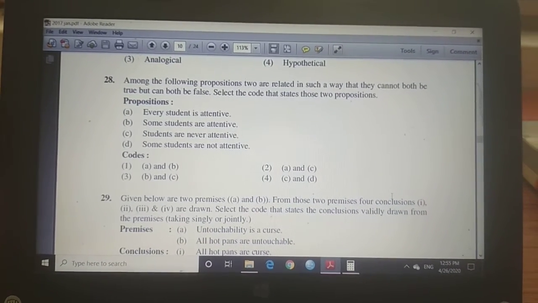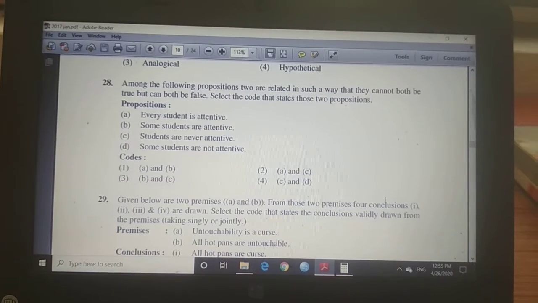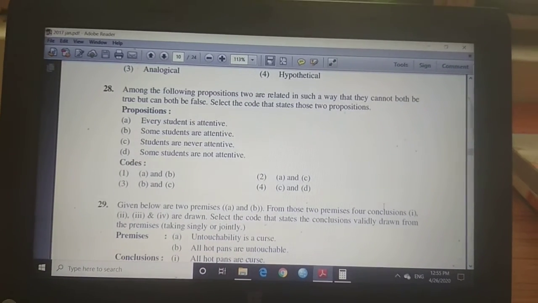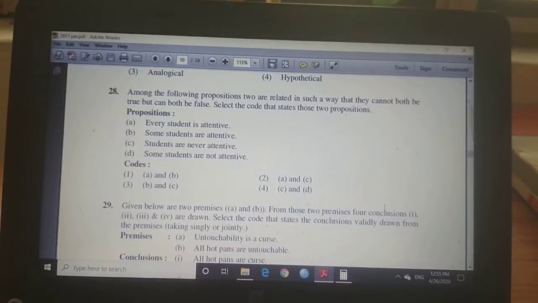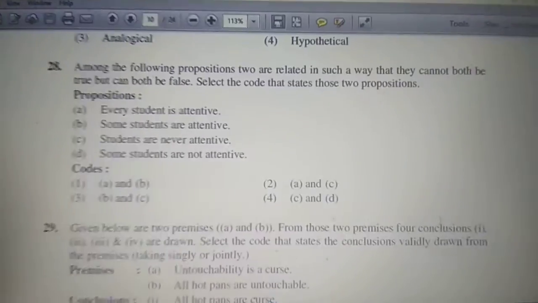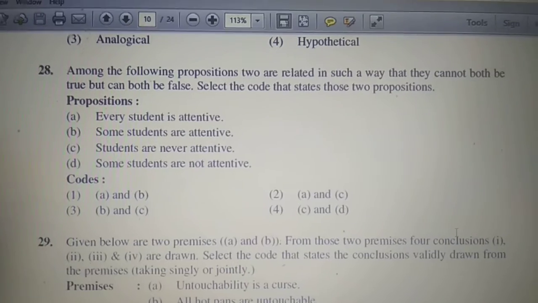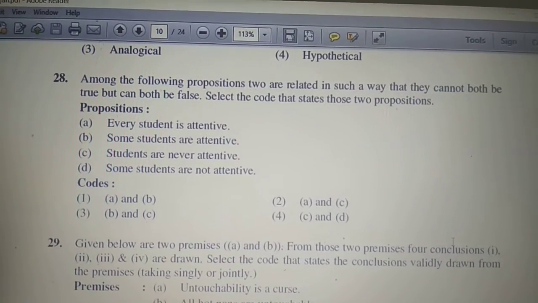The contrary relationship exists between A and E, or I can say between all and no. So here we need to identify the two statements: one related to all and the second related to no.